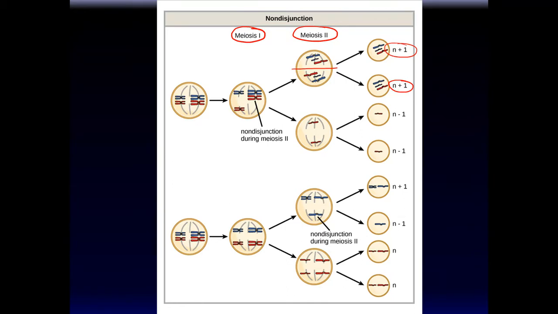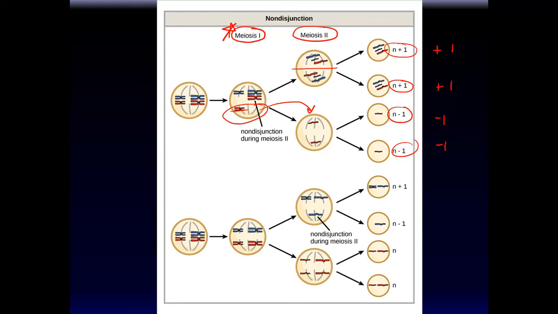That's because from this extra one, and this is the daughter cell that's missing one. That's from here. It's missing one chromosome, and when that divides, you'll have two daughter cells that have one less. So if non-disjunction occurs in meiosis 1, you'll have two daughter cells that have one extra chromosome and two daughter cells that have one less chromosome.